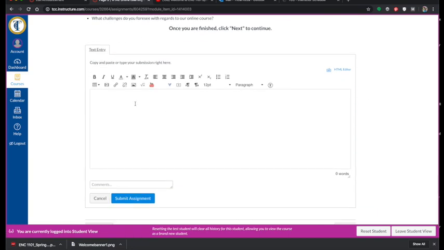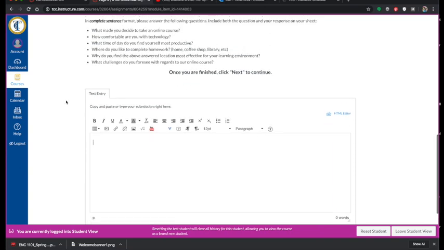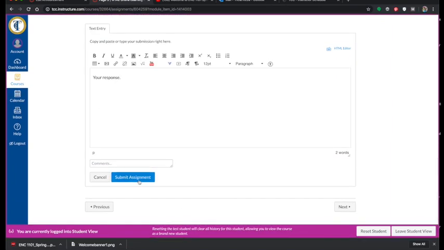You'll notice it opens a text box. So from here, you would go ahead and type your response, and I'm just going to write your response just to keep it going, based on these questions. Once you've done that, you're going to click Submit.